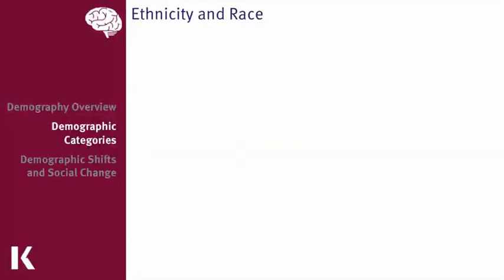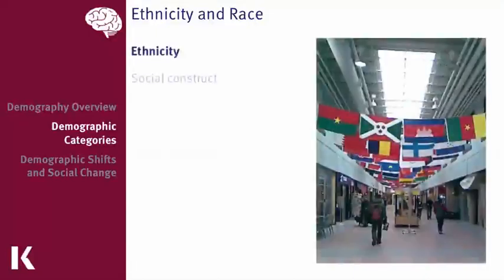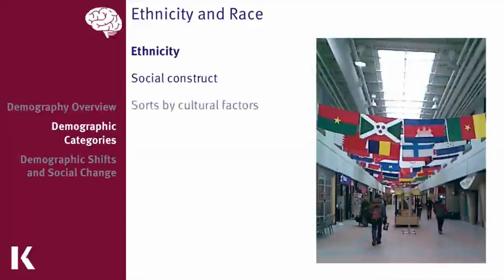A person's ethnicity or race, like their age, also has a huge influence on how we perceive them. Ethnicity is a social construct that categorizes people into groups that they tend to identify with naturally. And for ethnicity, this is usually done based off of cultural factors, such as what language a person speaks or what religion they practice.